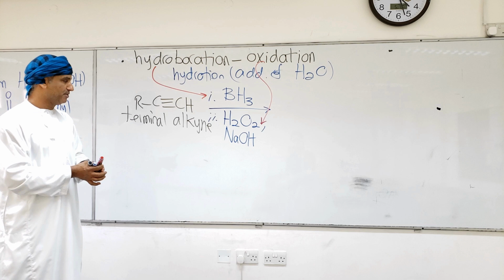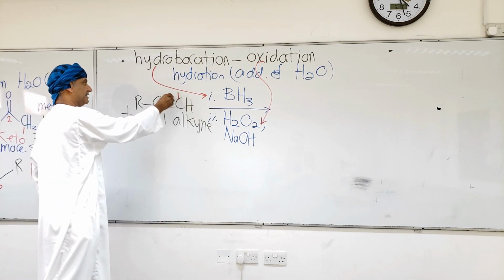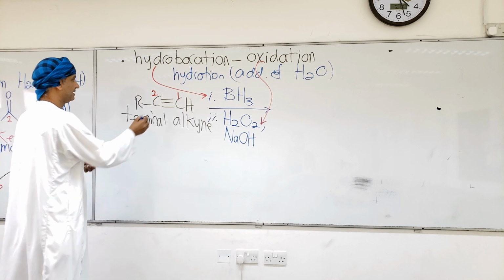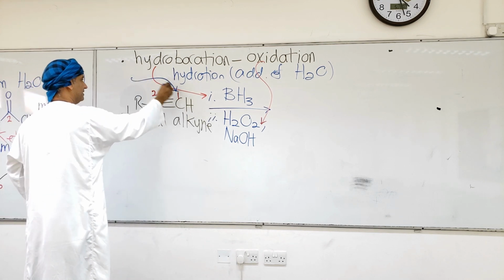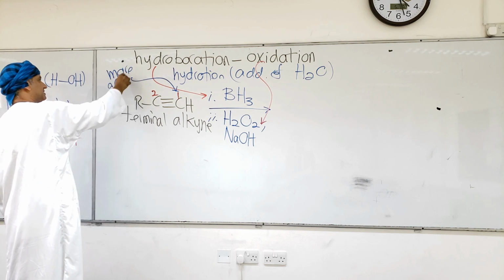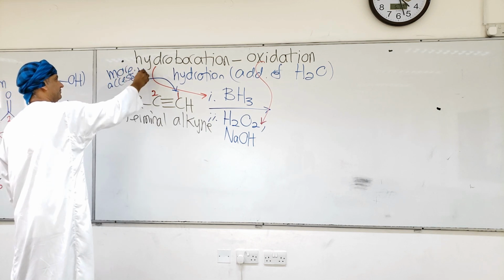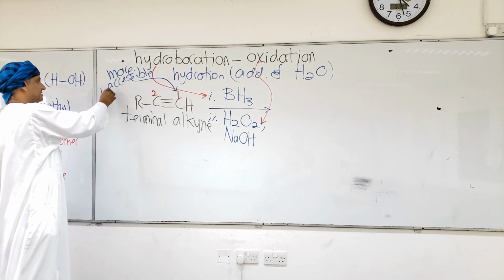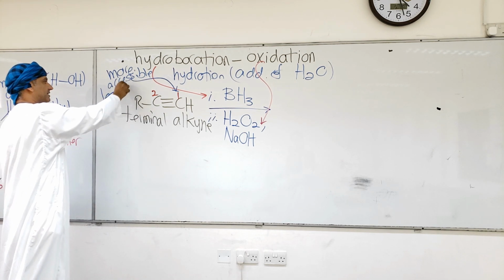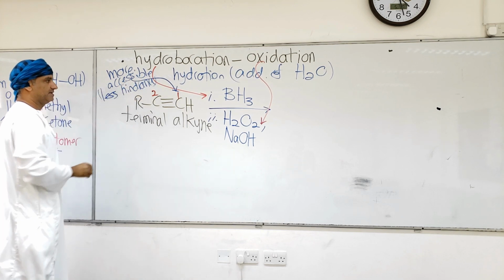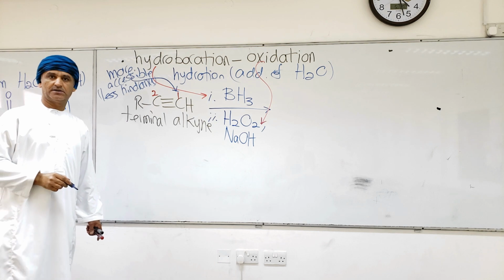Carbon 1 of this terminal alkyne is more accessible. More accessible means it has less steric hindrance, or is less bulky. All of these terms are correct.